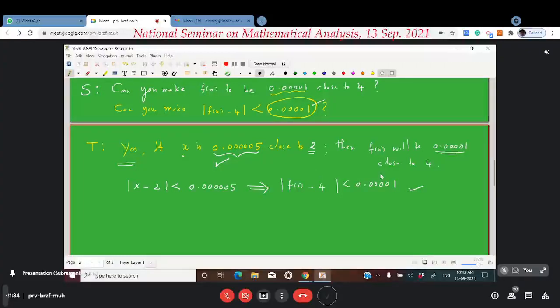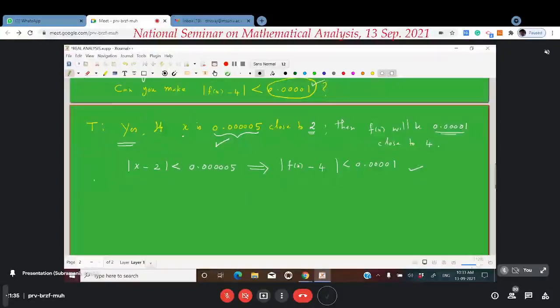In brief, what is happening in this conversation is, the student is coming with a number, positive real number, and he is asking the teacher, sir, can you make the distance of f of x from 4 to be less than my number? That's what the question of the student. Now the teacher's reply is, teacher is giving him back another number, saying that whenever the distance of x from 2 is less than my number, then the distance of f of x from 4 will be less than your number. This is what happened. So in this way the conversation will keep on going on.